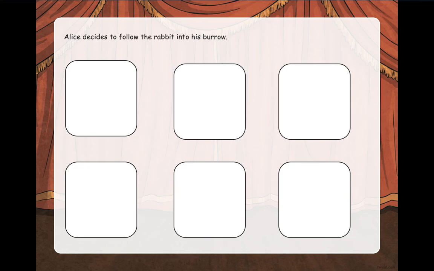So the whole idea here is that you build up a visual organizer for people to be able to visualize what the play would look like from the start to the end. So good luck with this task. Remember, you don't have to be a great artist. Basic drawings or images will be fine, and have appropriate relevant dialogue that goes with your image. If you're unsure about what happened, you could just rewatch the video.